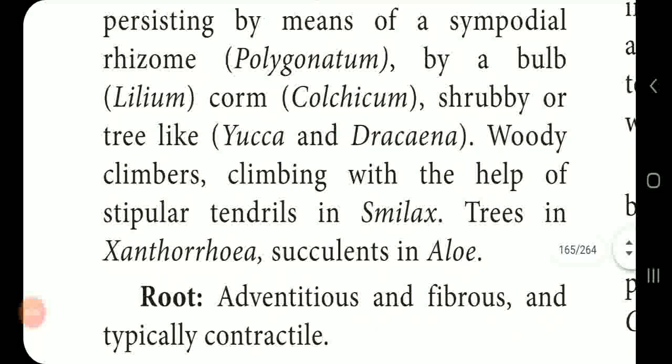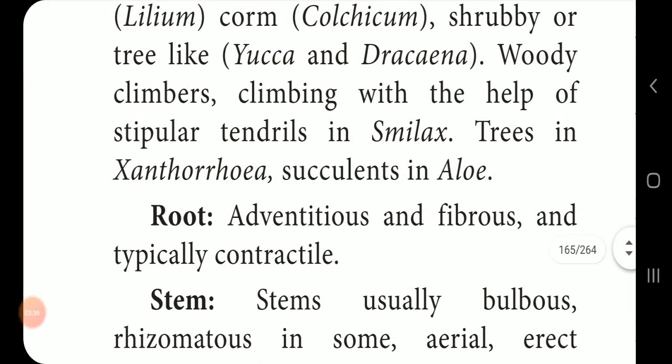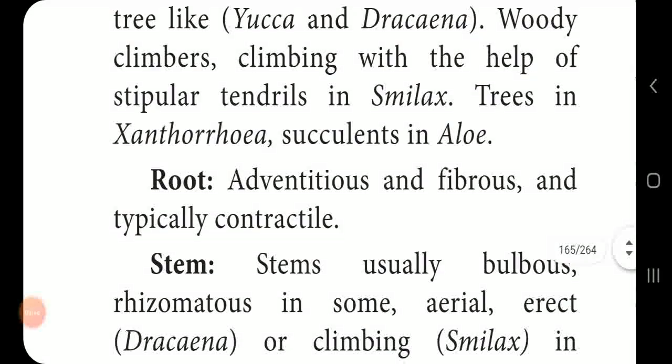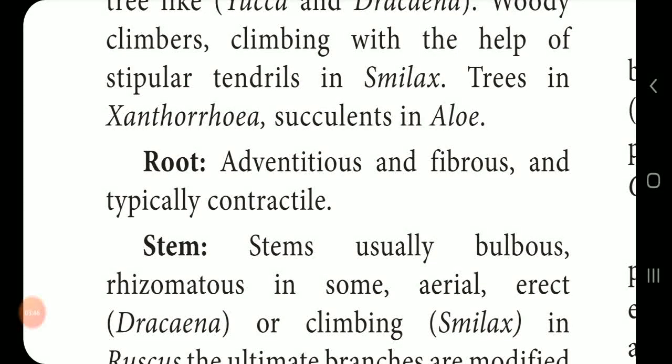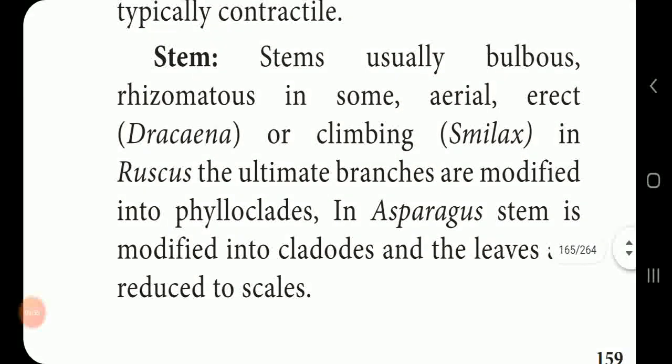Next, root. Liliaceae comes under the Monocot family. That's why we can observe only an adventitious or fibrous root system. The adventitious and fibrous root system is one of the characteristic features of monocots. Stem. The stems are bulbous or rhizomatous. Rhizomes or bulbs are present underground in the soil.